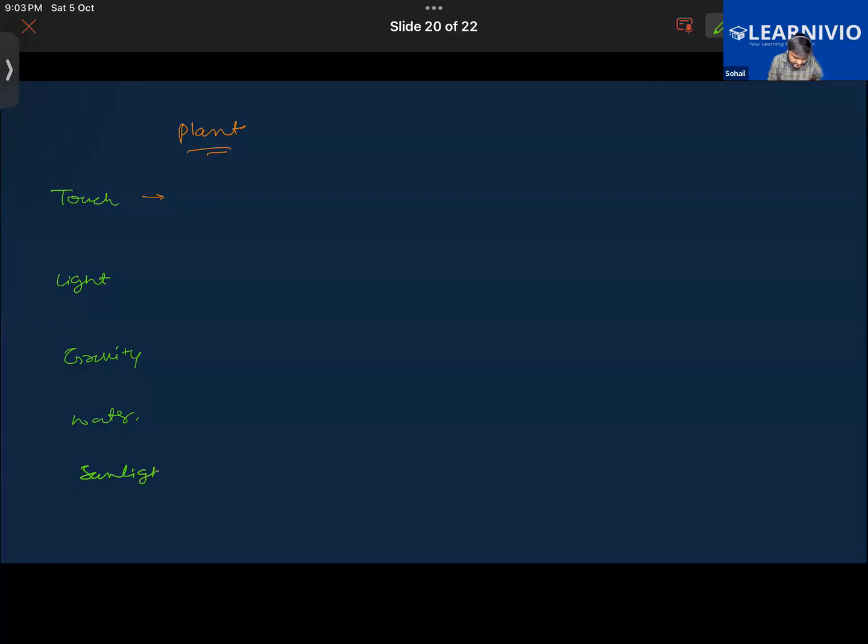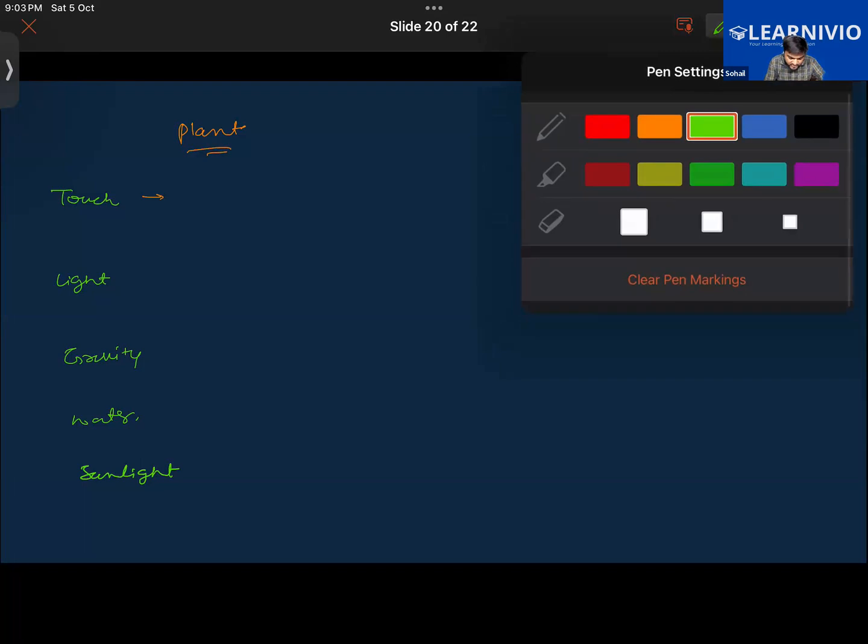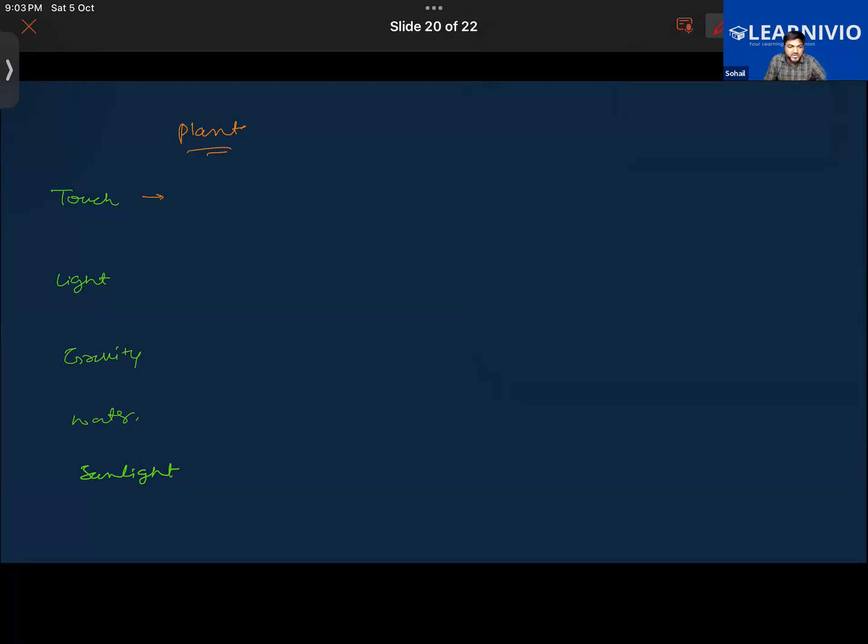Sunlight will also be counted in this. Now, not geotropism, that's a different thing. By the way, geotropism talks about gravity. Talking about touch, plants will be responding to touch. Plants like the touch-me-not plant respond to touch. That is one thing. We have the example of this.